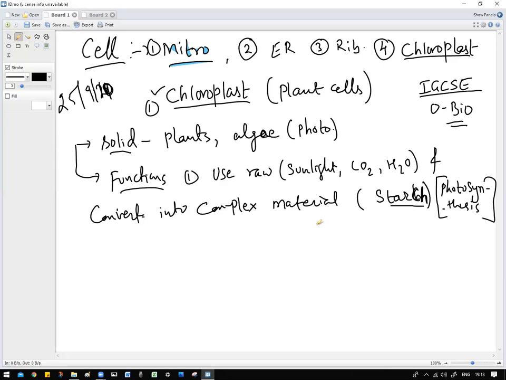I hope you're writing along with this. Now, they are not found in animal cells. Chloroplast contains a green pigment. What is the name of that pigment?